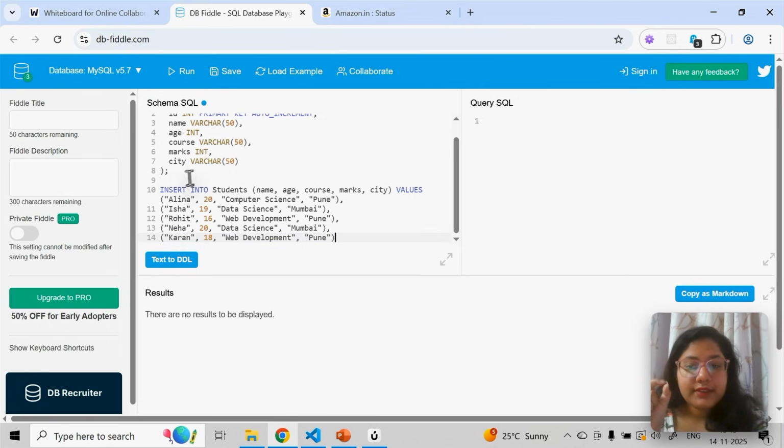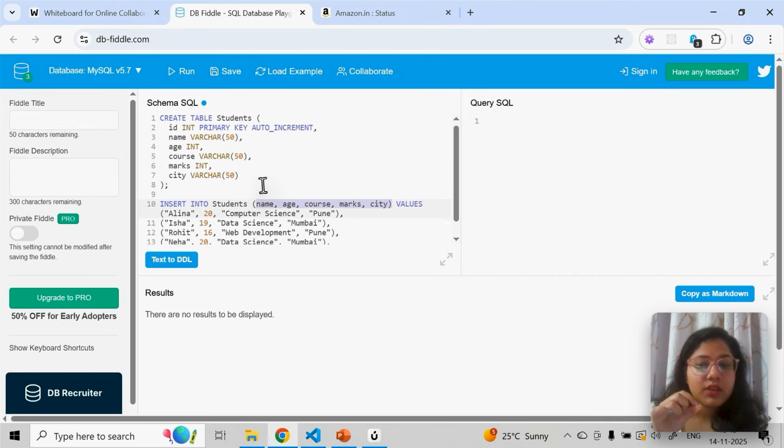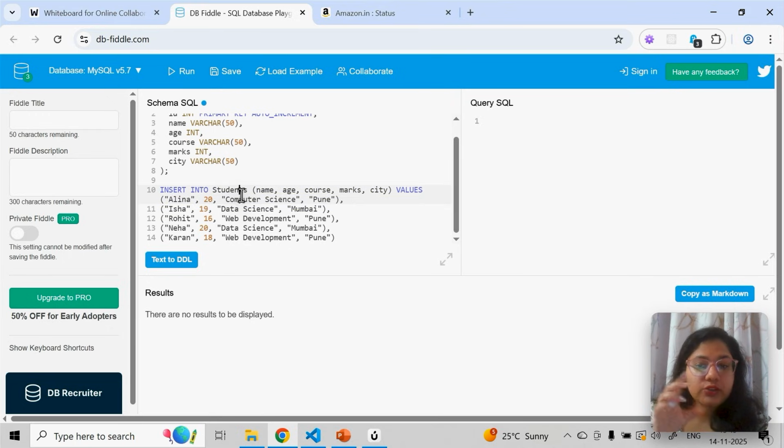Okay, so insert into students, the table name, then columns, because ID will come automatically, so I don't have to define a value for that. Rest all I have. So whatever column you want to define a value for, comma separated in round brace will come. Values, whatever value. So just make sure it's mapped properly. Like name is mapped with this, age is mapped with this.